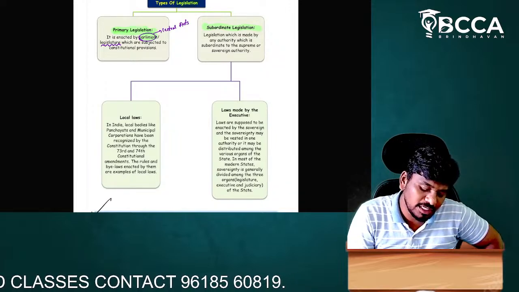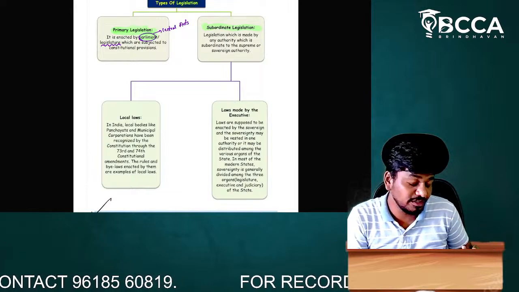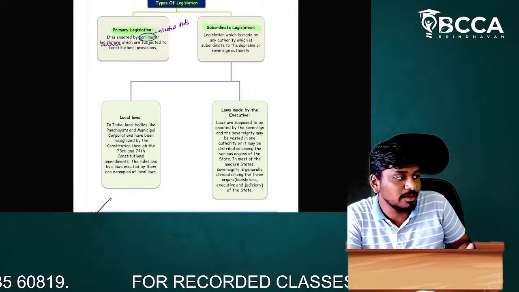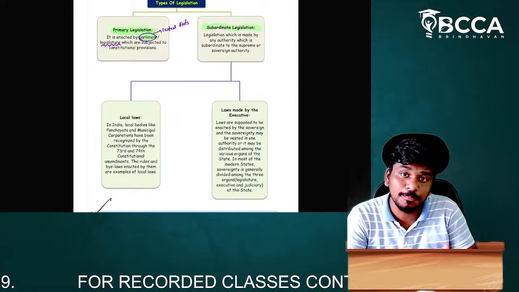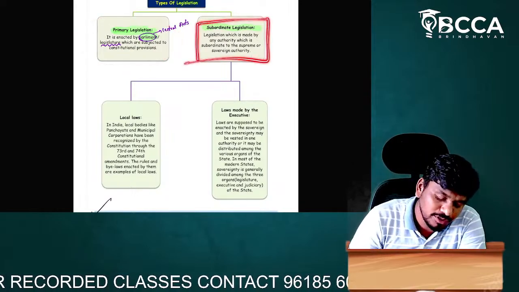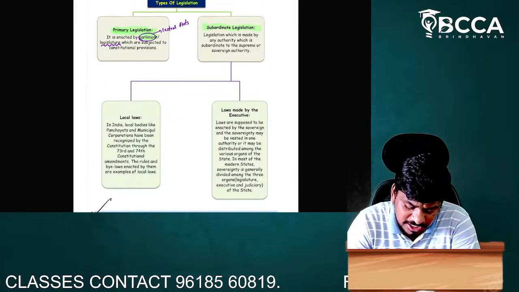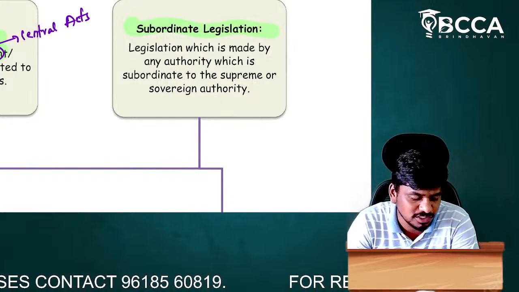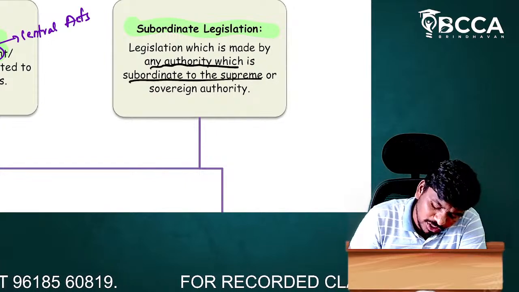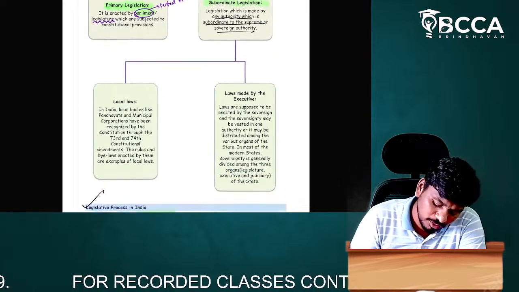Primary legislation means that if the act to be made is a central act, then it shall be passed in the parliament. If the act to be made is a state act, then it has to be passed in the state legislature. That is what we have discussed about primary legislation. Now we are going to discuss subordinate legislation, which will be concluded within 2 or 3 minutes. Just have a small concentration. Legislation which is made by an authority subordinate to the supreme or sovereign authority, subordinate to the primary legislation, is called subordinate legislation.